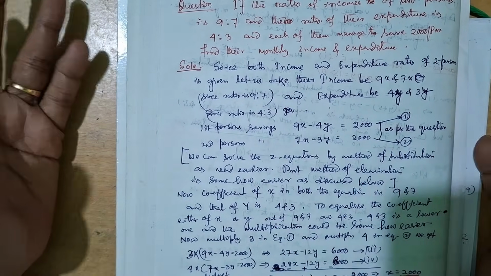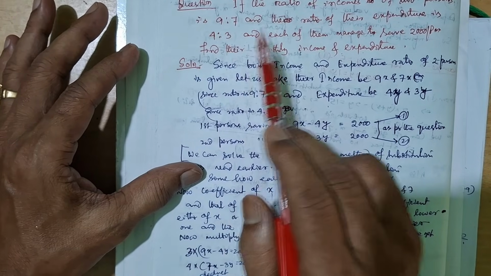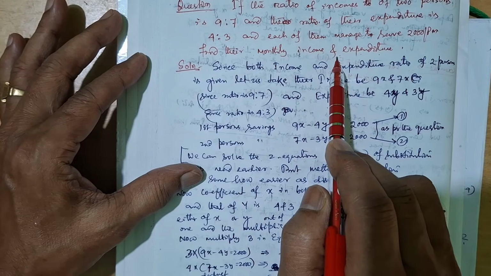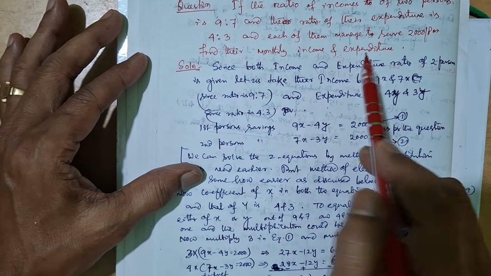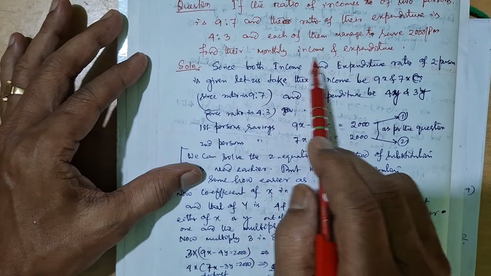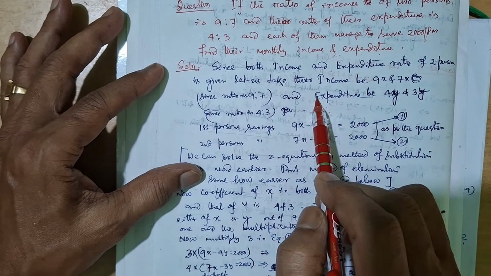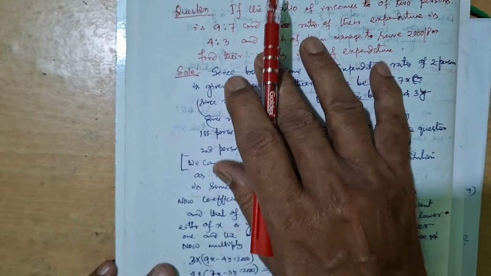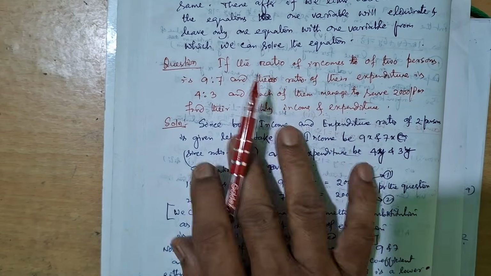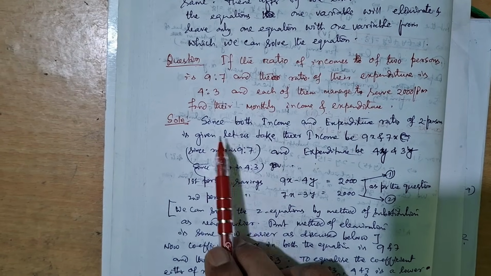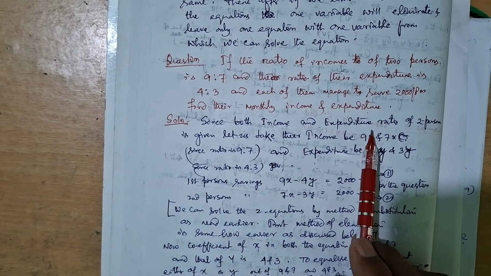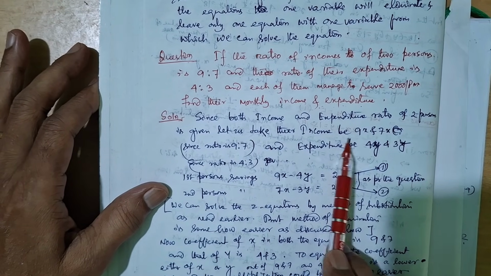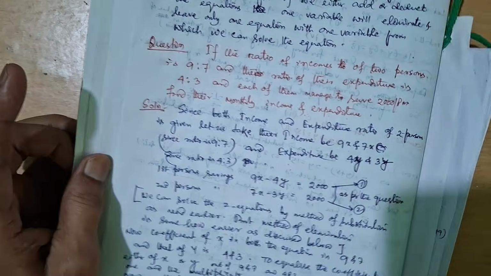There are two persons, and we need their monthly income and expenditure. If the monthly income is found, the expenditure will be found. Suppose you take the monthly income of one as x and of the other as y, which are unknown. Now you will find the equation. Since the income ratio of the two persons is given, let us take their incomes to be 9x and 7x.